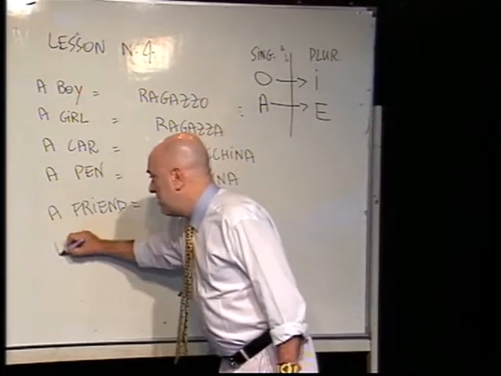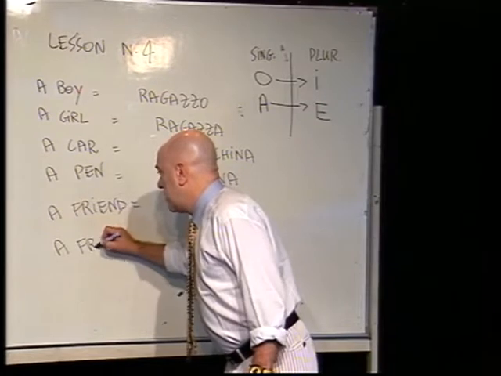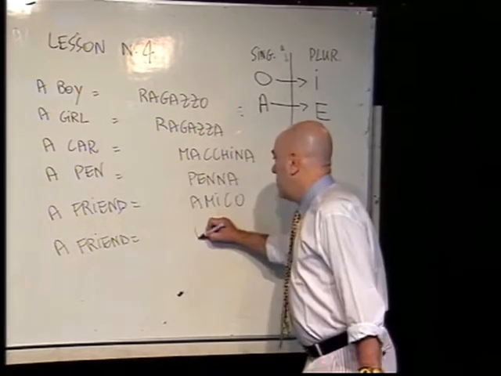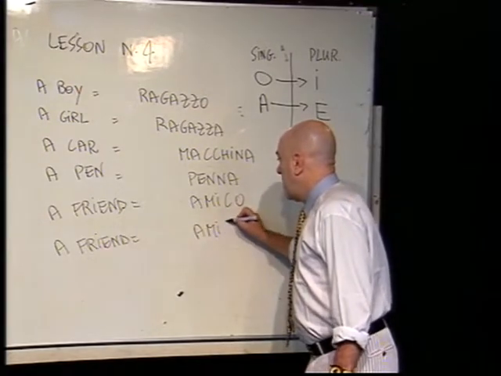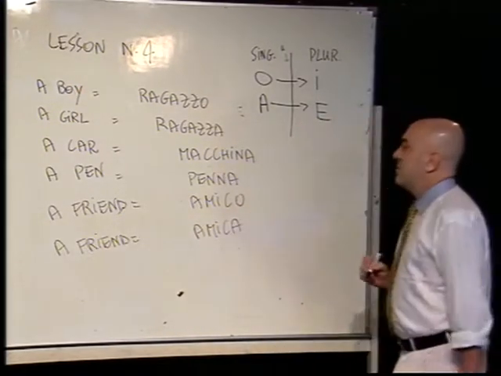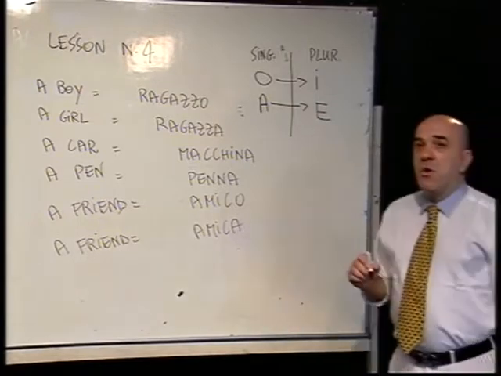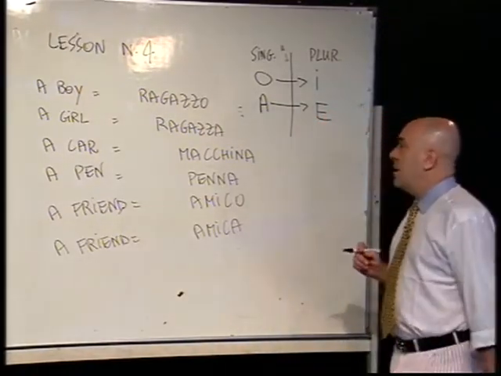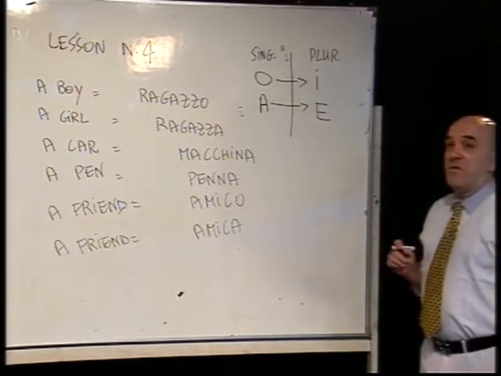If a friend is a girl, the word friend will be amica. So please always look at the last letter, O for masculine, A for feminine.